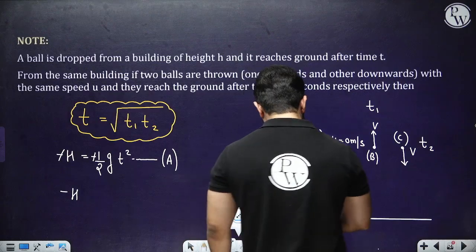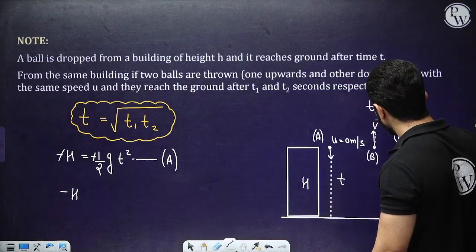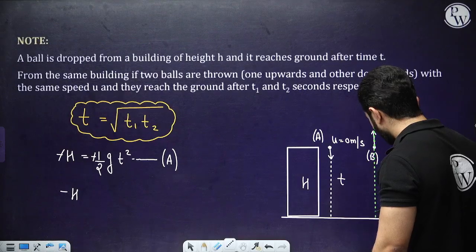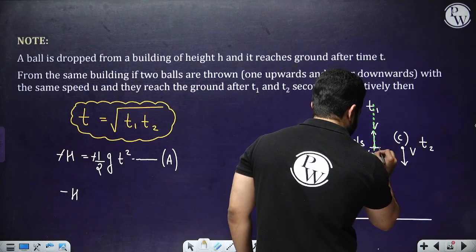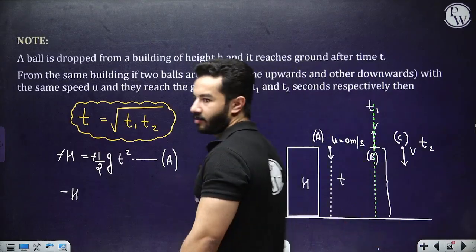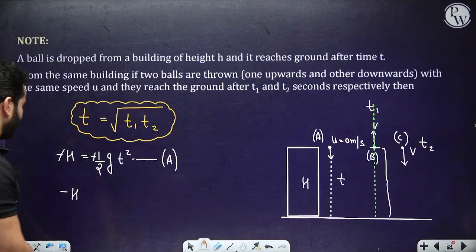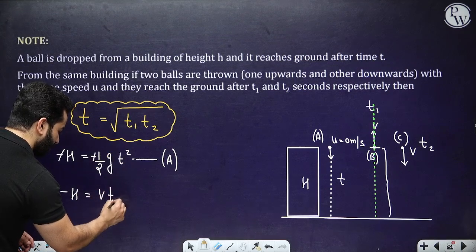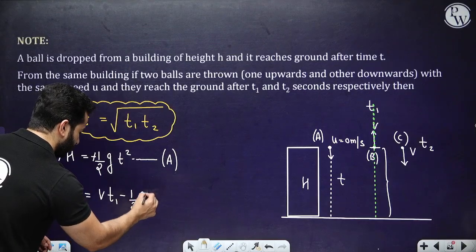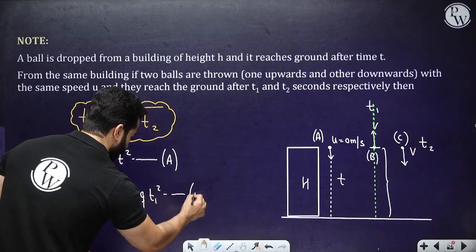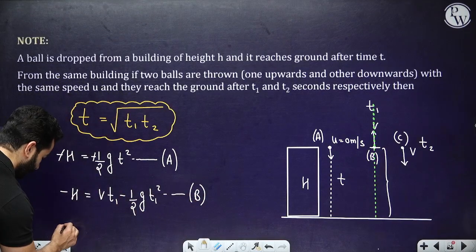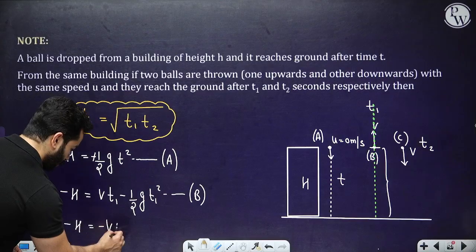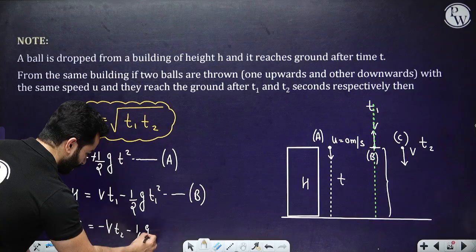See, no worries, it goes up something like this, then it comes back. So in any way, the displacement is this, and it is in negative direction. So minus h equals, yeah, but initial velocity was positive, so v into t1 minus half g into t1 square. So this is for B, which was thrown upward. Again for the third one, minus h equals minus v t2 minus half g t2 square.